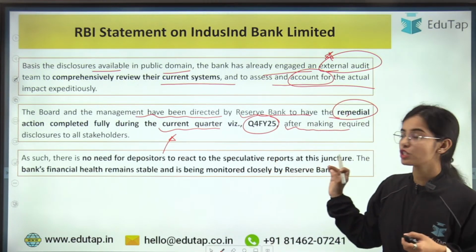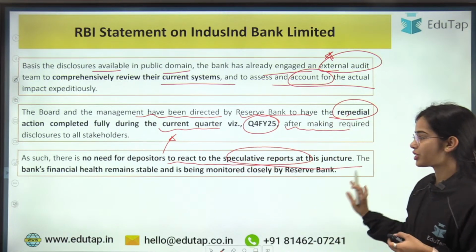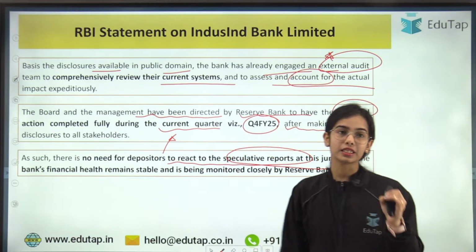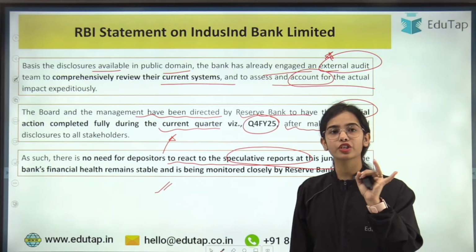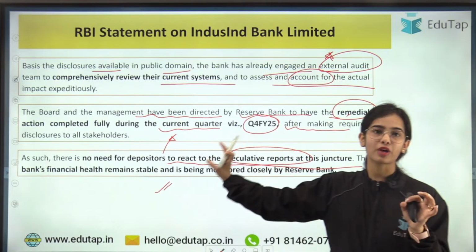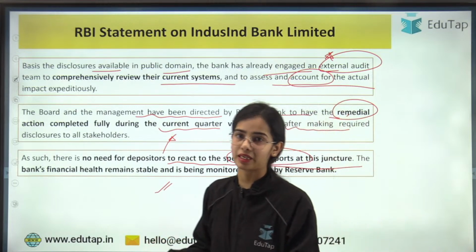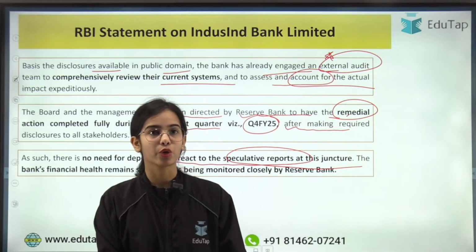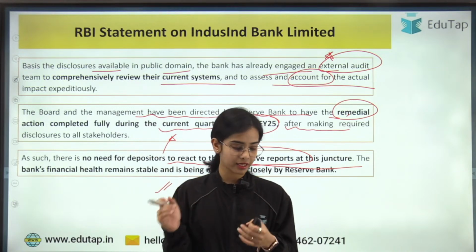So as such, there is no need for depositors to react to the speculative reports at this juncture. The bank's financial health remains stable. We have seen capital adequacy is good, provisioning coverage ratio is good, the LCR is good. The RBI is monitoring the financial health of the bank very closely, so the depositors need not panic. So this is the whole idea. I hope this is very much clear. So this was the RBI statement on the IndusInd Bank.